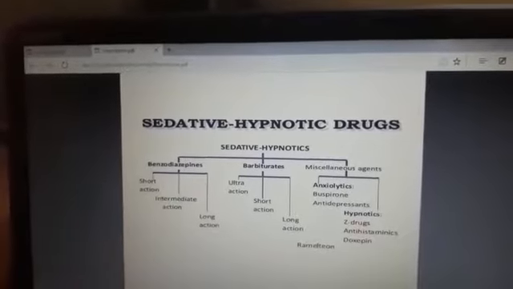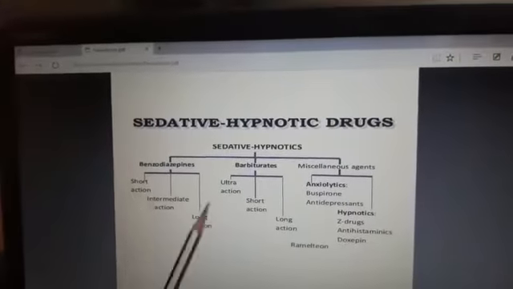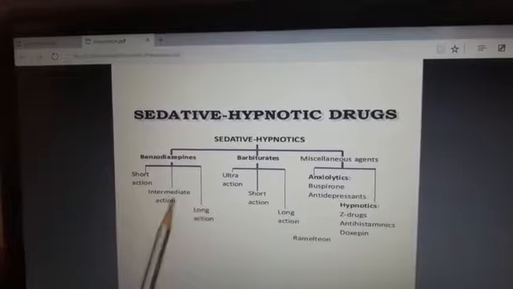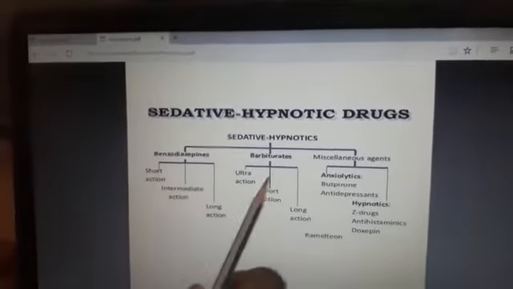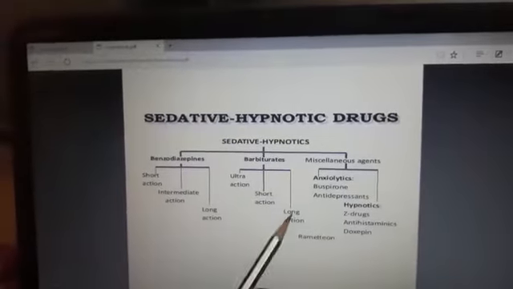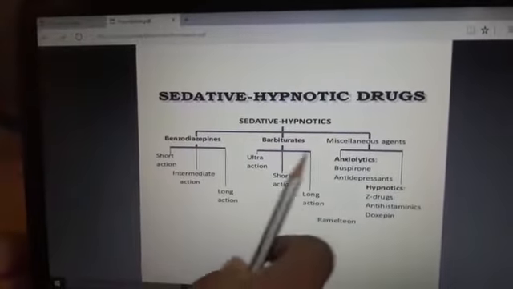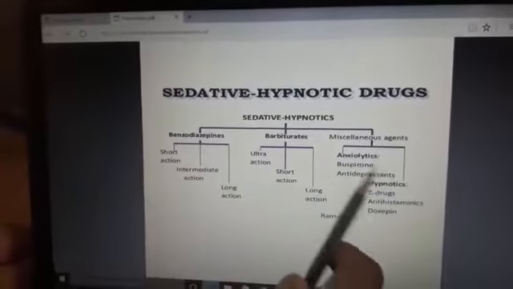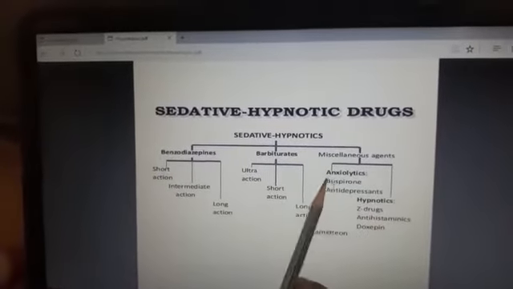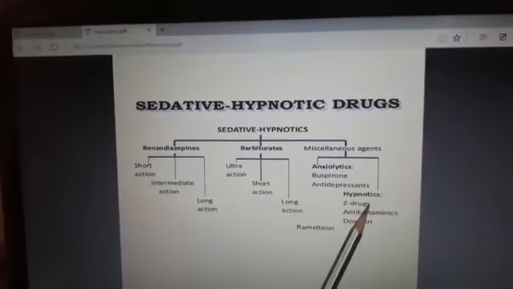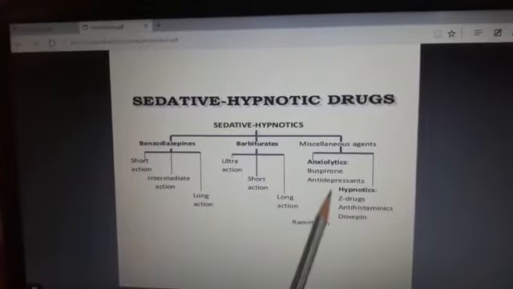Benzodiazepines are divided into three classes: short acting, intermediate acting, and long acting. Barbiturates have three different parts: ultra short acting, short acting, and long acting. And miscellaneous agents are again divided into two main parts, that is the anxiolytic and hypnotic, sorry.